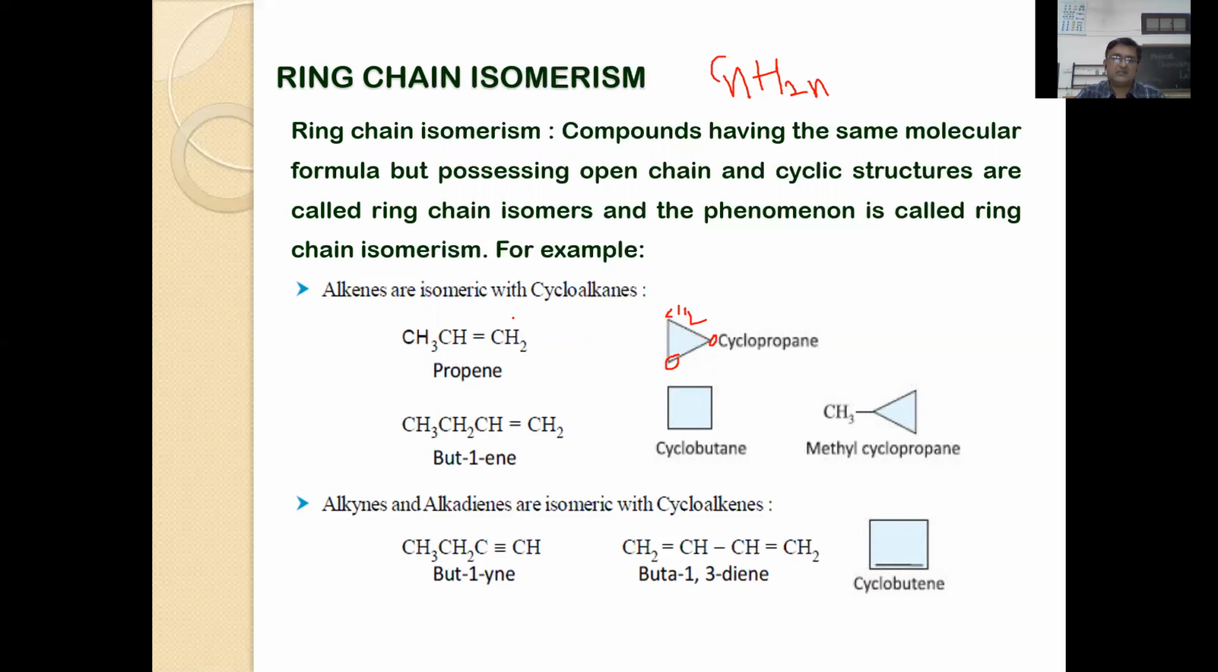Open chain compounds and ring compounds possessing the same molecular formula, but their properties are entirely different. Hence, such types of isomers are called ring chain isomers. Butene, cyclobutane, methylcyclopropane: here also you will find the same molecular formula. Similarly, other compounds also exist. This phenomenon is very important because you will learn about cycloalkanes and their conformations. So all cycloalkanes exhibit ring chain isomerism.